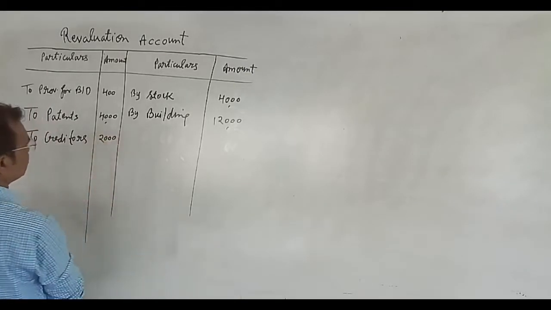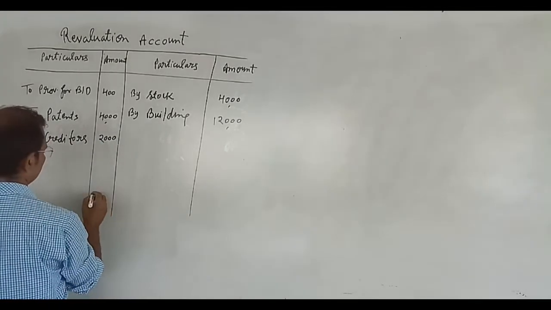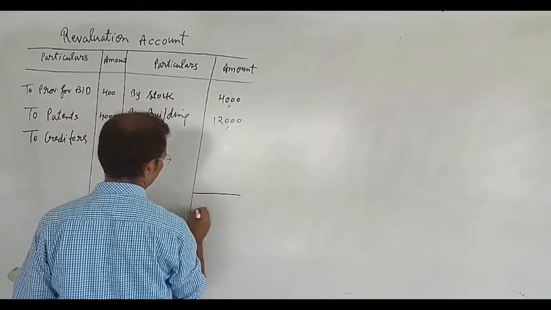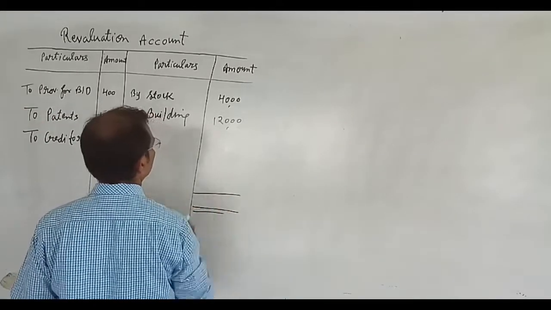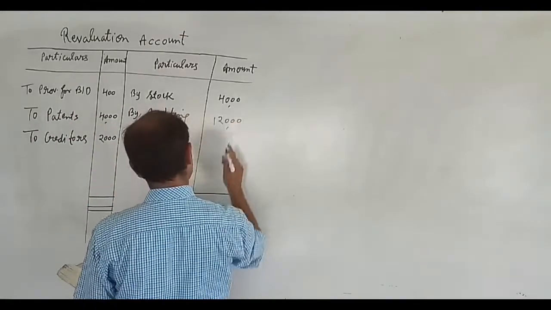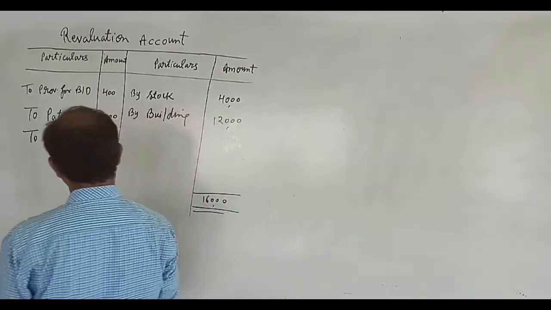After doing this, we will take the balance. 12,000 plus 4,000, it will come 16,000.